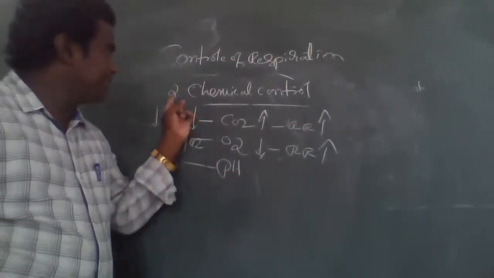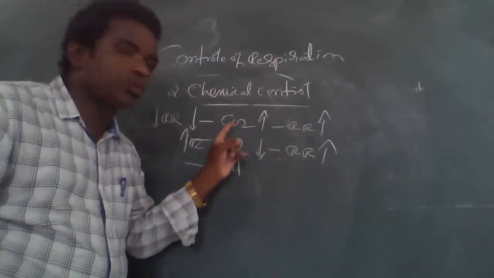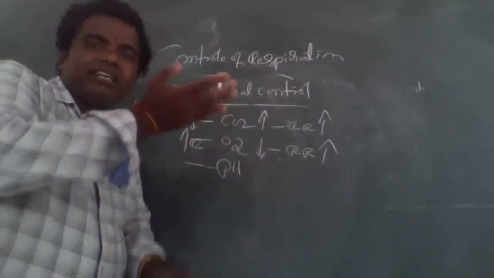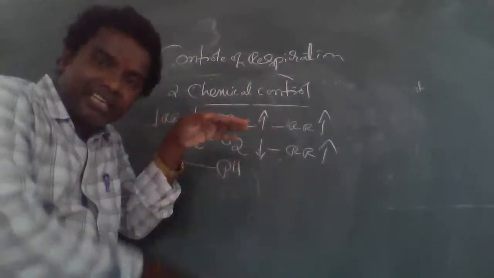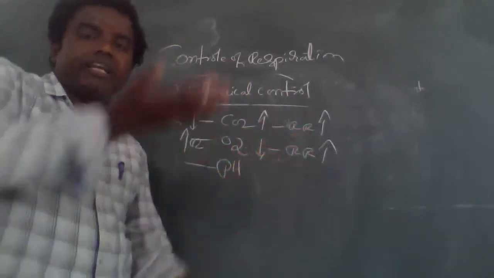Right? So once I repeat, chemical control. In this chemical control, carbon dioxide concentration increases, ultimately oxygen level is decreased. In that condition, respiratory rate also increases.